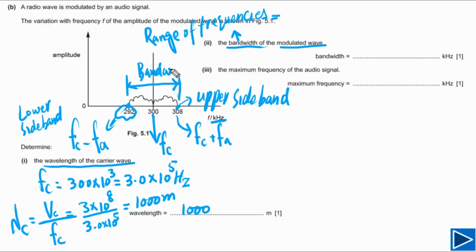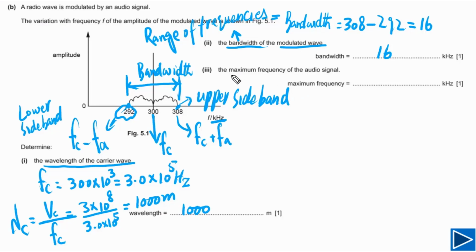In this case we have 308 minus 292 kilohertz, and that is equal to 16 kilohertz. So this is the bandwidth. This is how you need to find the bandwidth. It is a very common question from this chapter.